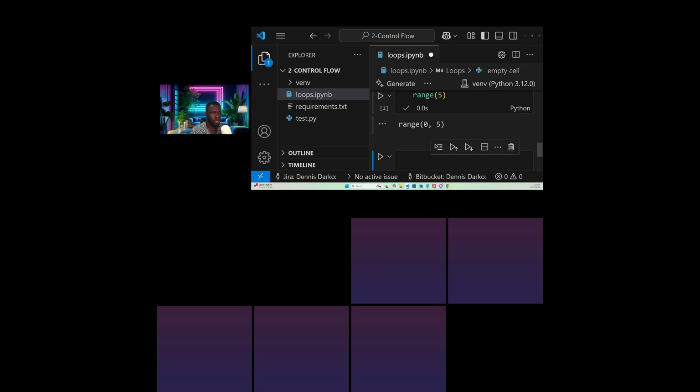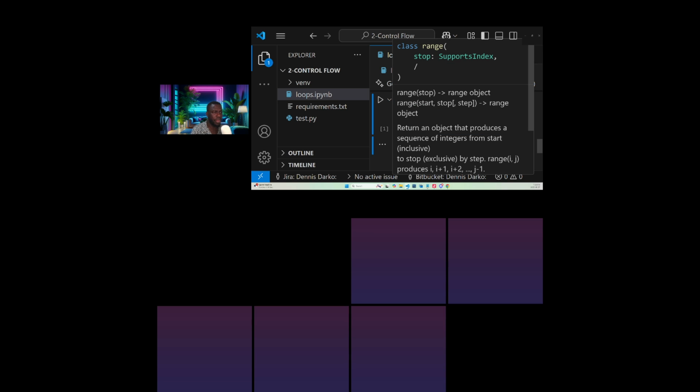So do you see that range of 5? I first want you guys to understand, when we say a range, it means a range of 0 to 5. Within 0 to 5, in Python, we always pick the index. So now we are saying that range of 5 is 0 to what? 5. That's why when you hover like this, you see that we have the start and then the stop. Let's focus on these first two. So you see range, it starts from where and it stops where.